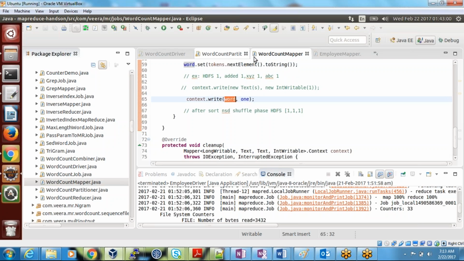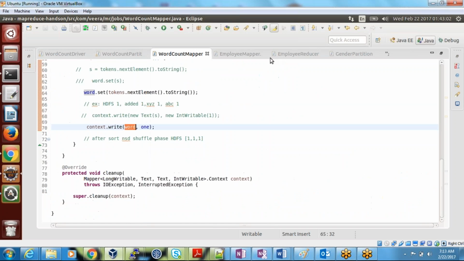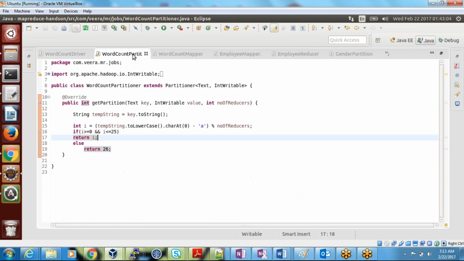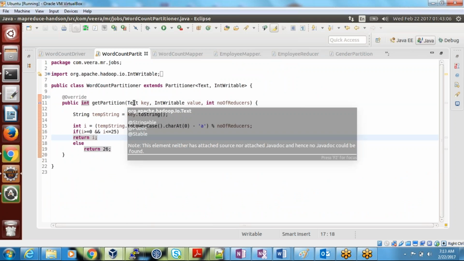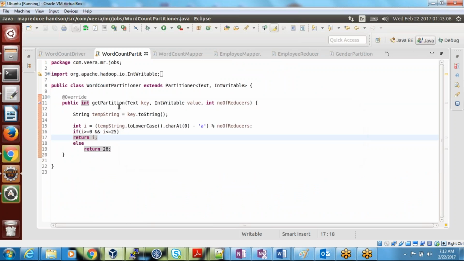While it is emitting, it also calls your partitioner's getPartition method. It is not after sort and shuffle, and not after your map output. Before going to map output, it will call the getPartition method. If you write your own partition logic, it will call that. If you didn't write it, it will call the default partitioner, as I said before.